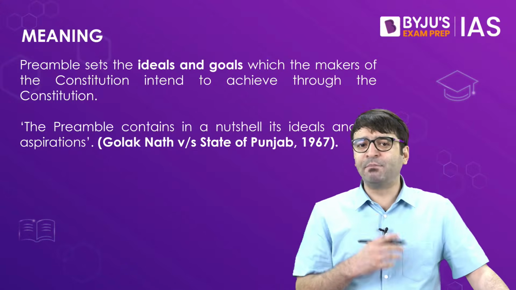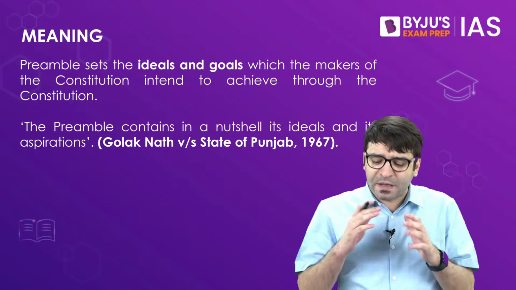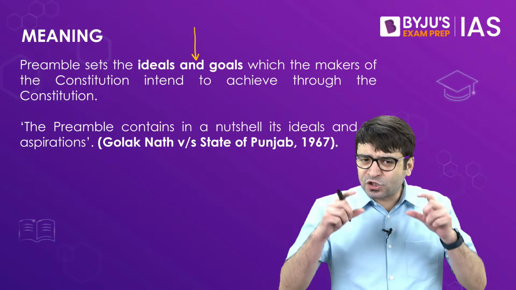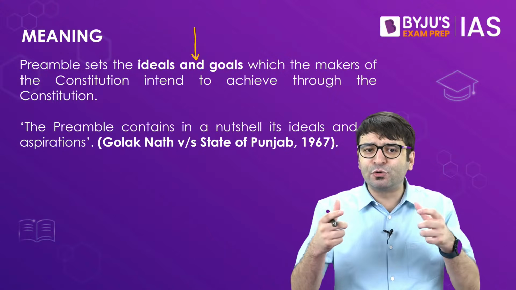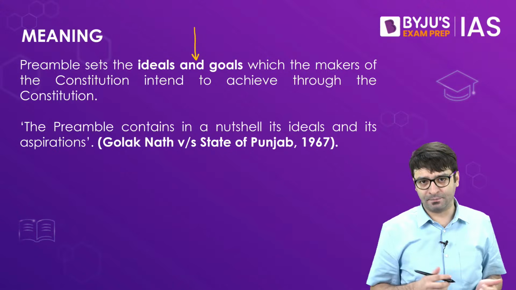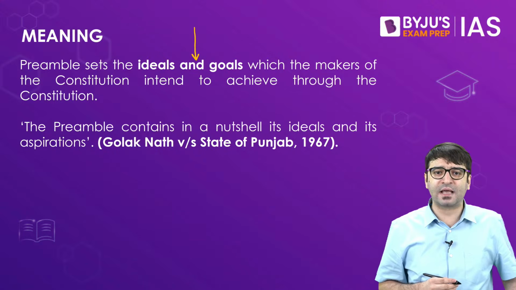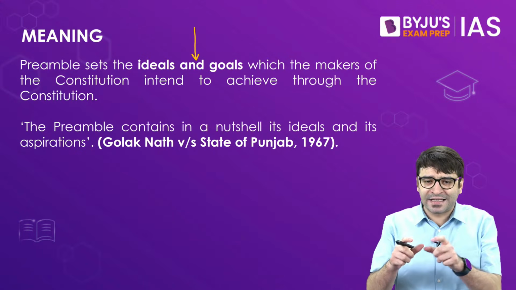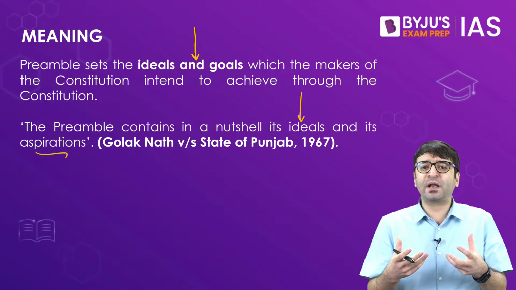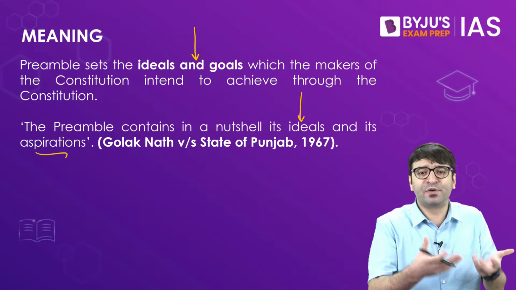If you look at preamble, this is something that the Supreme Court has also said repeatedly, that the ideals and goals which the makers of the Constitution of India wanted to achieve, that is set out in the preamble. In Golaknath versus State of Punjab, 1967, Supreme Court said that in a nutshell, the ideals and the aspirations of the people of this country are reflected in the preamble.